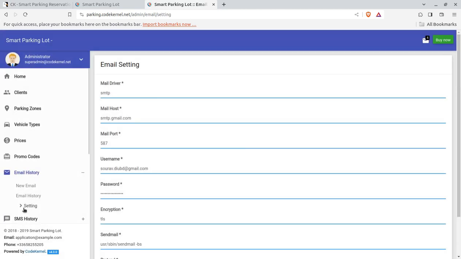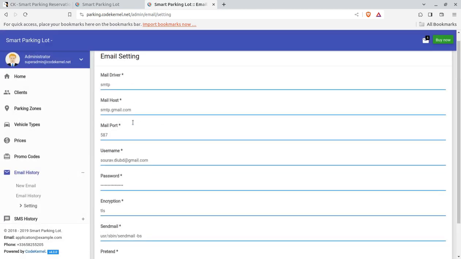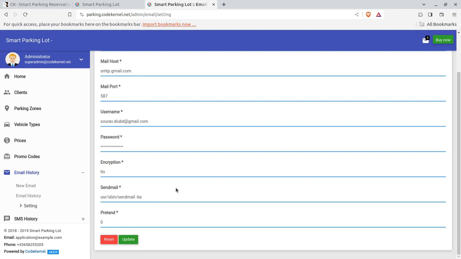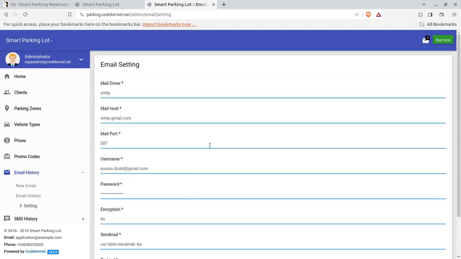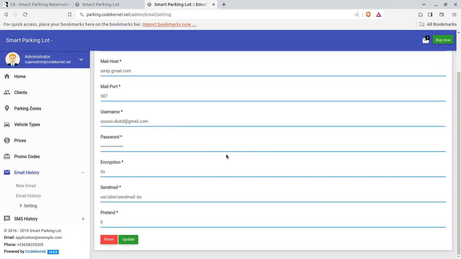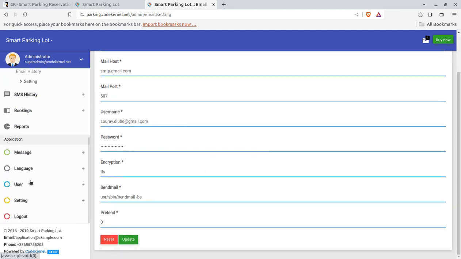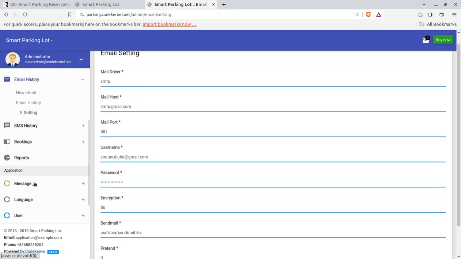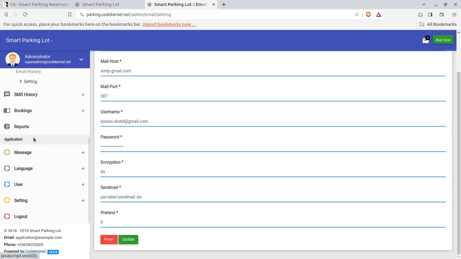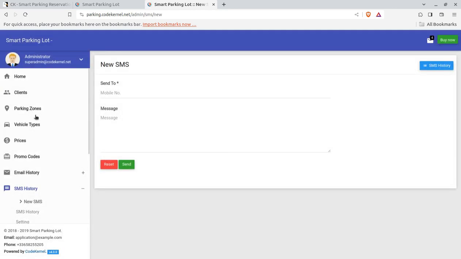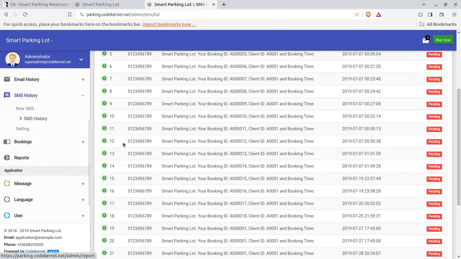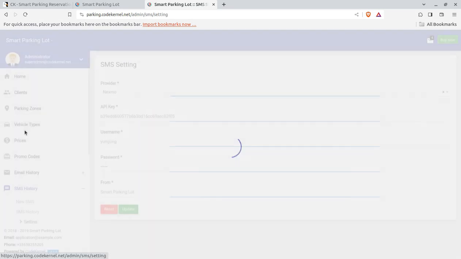You can set the email parameters, like SMTP details, which have to be set here so that the email system may function. You simply put the mail port, username, password, mail host and all such things, and you will be able to integrate the email solution. Similarly, the SMS history is another part where, as I said, you can send new SMS, check SMS history, and you have to configure the SMS gateways on this screen.